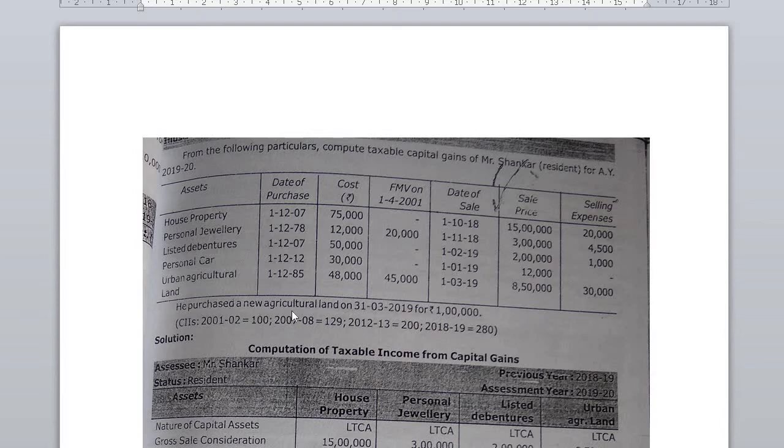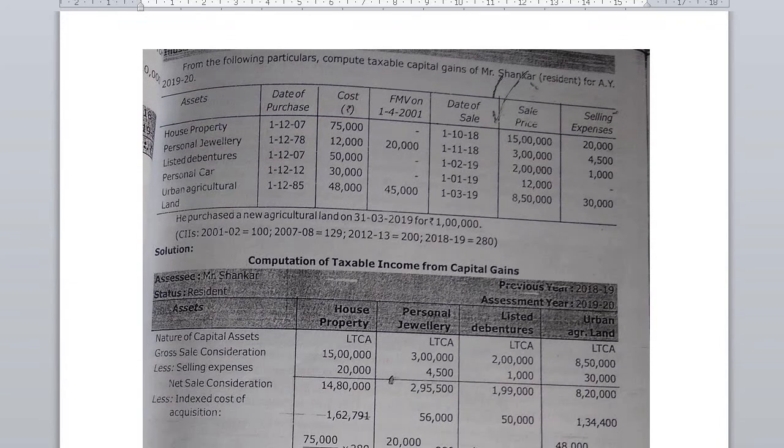He purchased a new agricultural land on 31st March 2019 for rupees 1 lakh. Cost inflation index is given. Computation of taxable income from capital gain. We have to compute income from capital gain for all the assets.